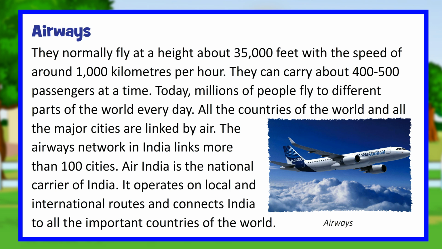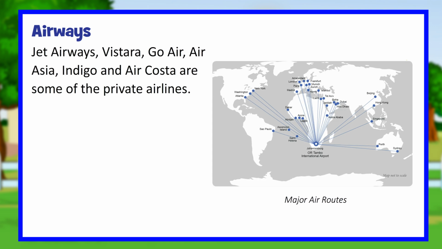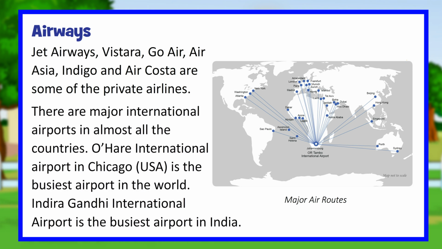All the countries of the world and all the major cities are linked by air. The Airways network in India links more than 100 cities. Air India is the national carrier of India. It operates on local and international routes and connects India to all the important countries of the world. Jet Airways, Vistara, Go Air, AirAsia, Indigo and Air Costa are some of the private airlines. There are major international airports in almost all the countries. O'Hare International Airport in Chicago, USA, is the busiest airport in the world. Indira Gandhi International Airport is the busiest airport in India.